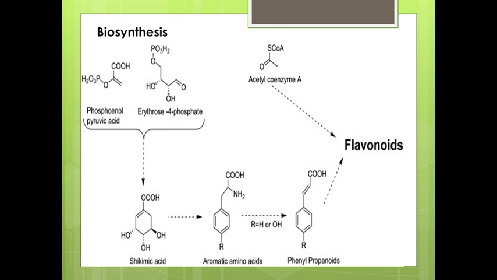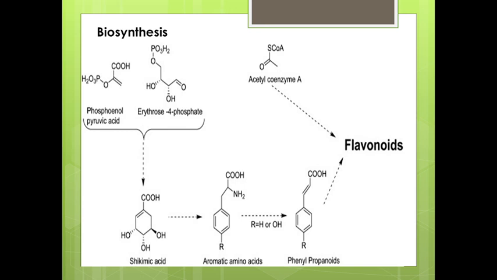Flavonoids are synthesized by the phenylpropanoid metabolic pathway. The amino acid phenylalanine is used to produce 4-coumaryl coenzyme A, which is combined with malonyl coenzyme A, and that yields the backbone of flavonoid, a group of compounds known as chalcone, which contain 2 phenyl rings.